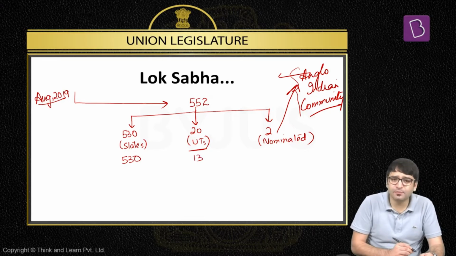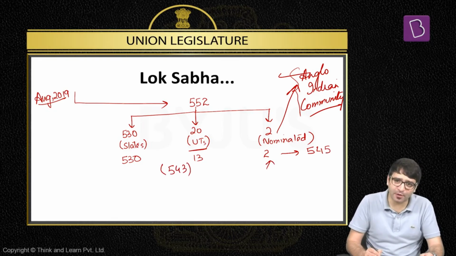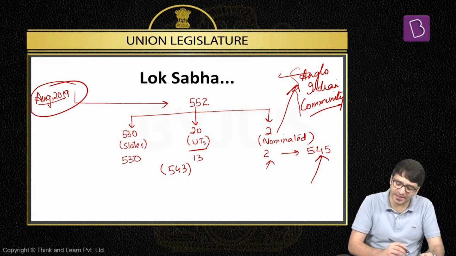530 from states, 13 from union territories, 2 Anglo-Indians. That means the existing strength was 545. On 543, there would be elections, and 2 would be nominated from the Anglo-Indian community. So the existing strength as of August 2019 was 545.